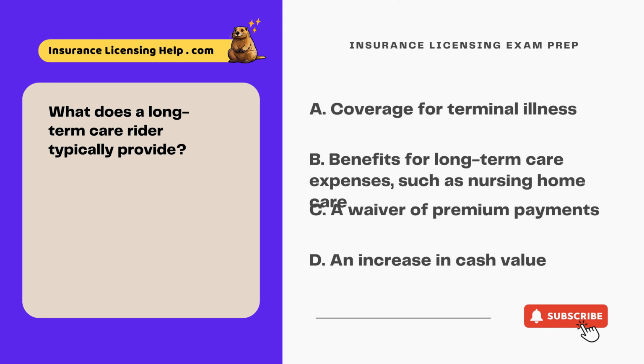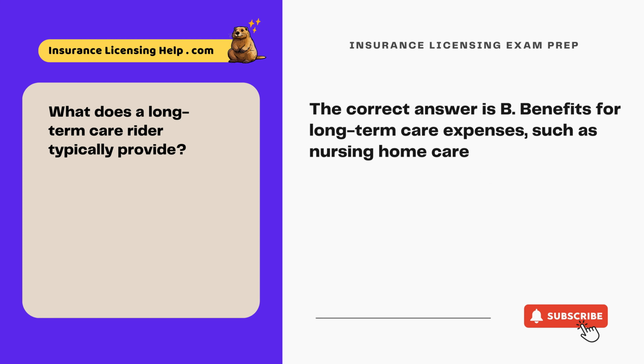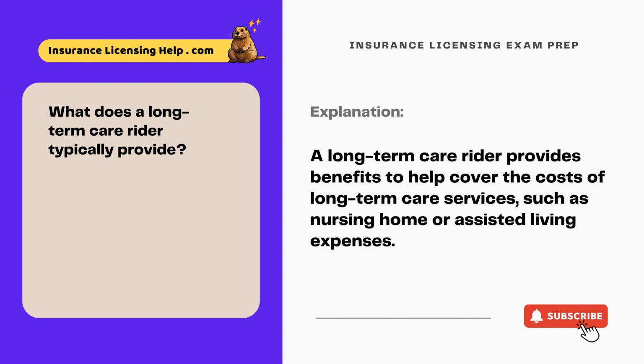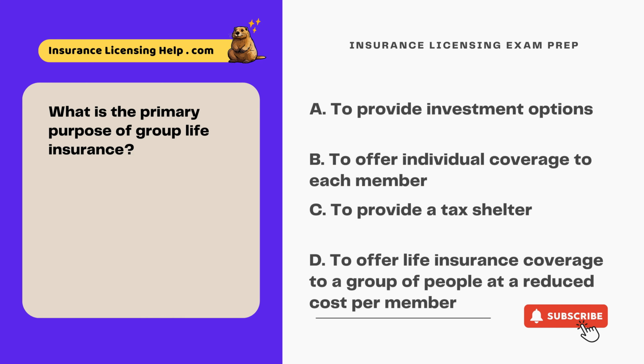A. Coverage for terminal illness. B. Benefits for long-term care expenses such as nursing home care. C. A waiver of premium payments. D. An increase in cash value. The correct answer is B. Benefits for long-term care expenses such as nursing home care. A long-term care rider provides benefits to help cover the costs of long-term care services, such as nursing home or assisted living expenses. What is the primary purpose of group life insurance?